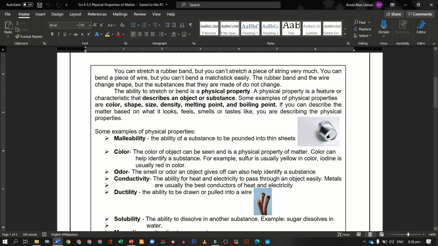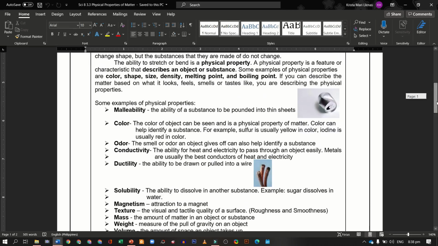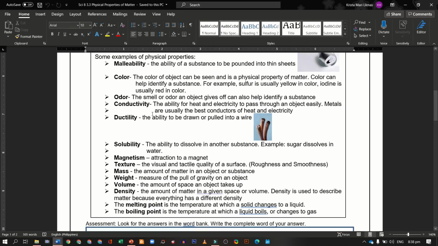Color. The color of the object can be seen and is a physical property of matter. Color can help identify a substance. For example, sulfur is usually yellow in color. Iodine is usually red in color. Next is odor. The smell or odor an object gives off can also help identify a substance. Fourth, conductivity. The ability for heat and electricity to pass through an object easily. Metals are usually the best conductors of heat and electricity.